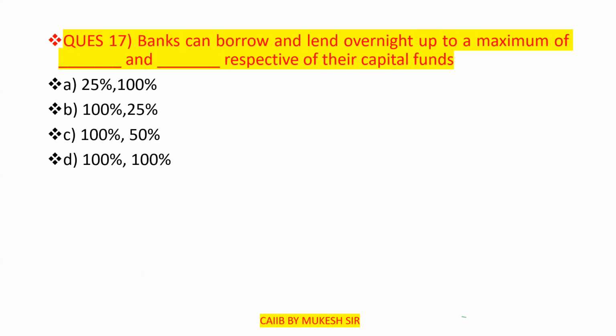So basically banks can borrow and lend overnight up to a maximum of 25%, with the total being 100%. Clear? So why will we not go with 120? In no option is there any 125 or 50%.